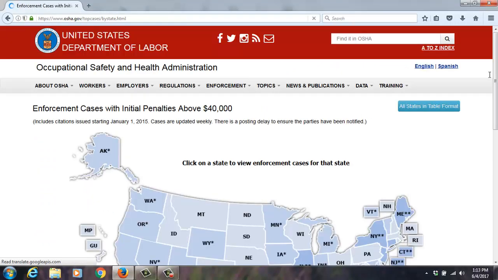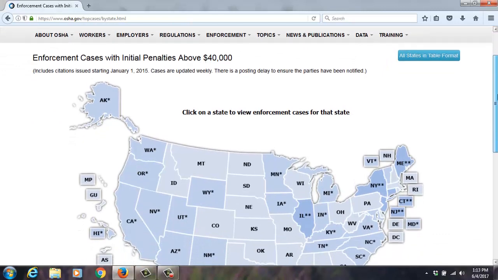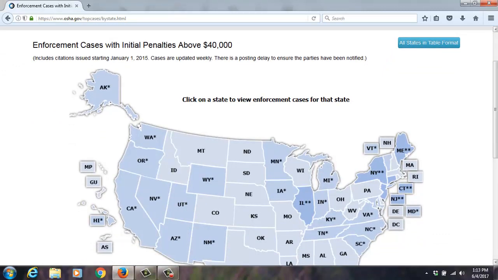Again, I think this is a new method that OSHA is using. One, they're trying to make people more aware of cases that had initial penalties above $40,000. These are the more severe ones, these are outliers. It's a shaming approach.